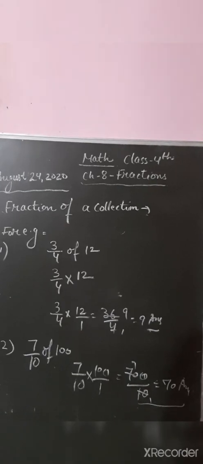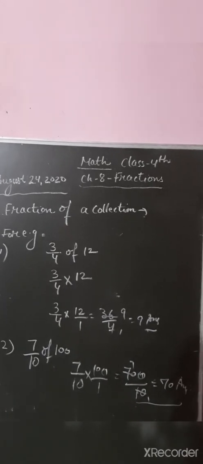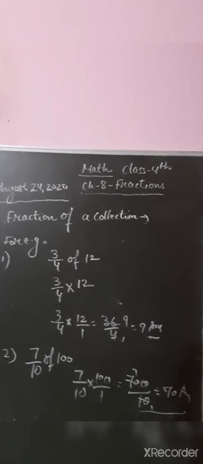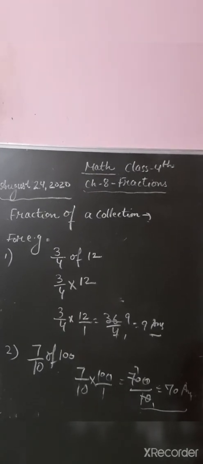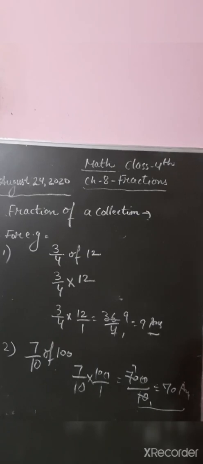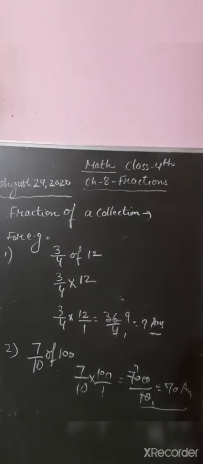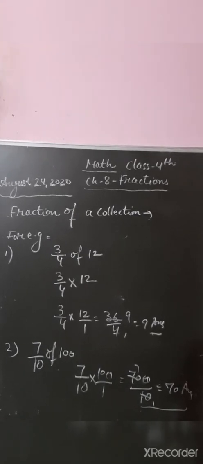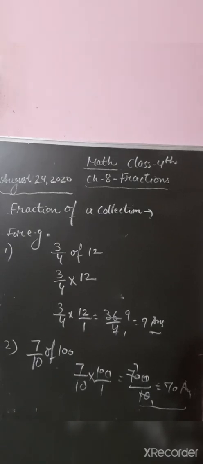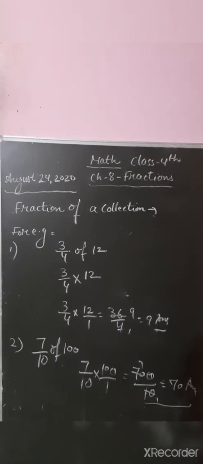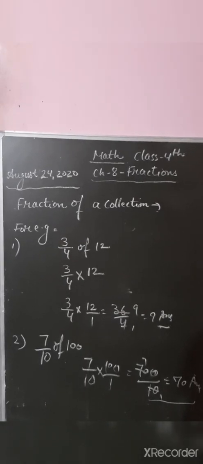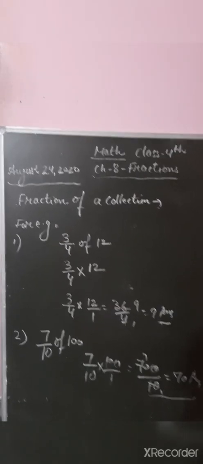Next is fraction of a collection, meaning you have to find the number of a collection. For example, 12 birds are there and 1/4 of the birds are coloured. So it means 1 out of 4 birds is coloured. But how many birds are not coloured? Suppose I have taken the example here, 3/4 of 12. You have to count 3/4 of 12.